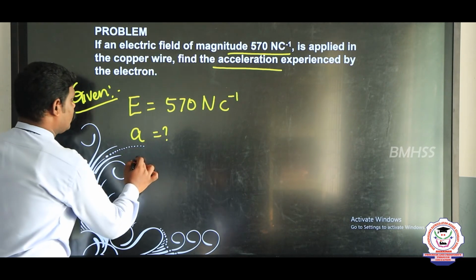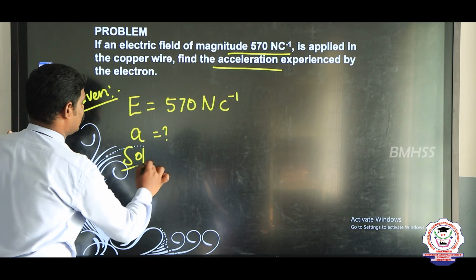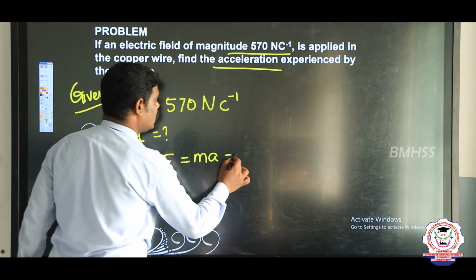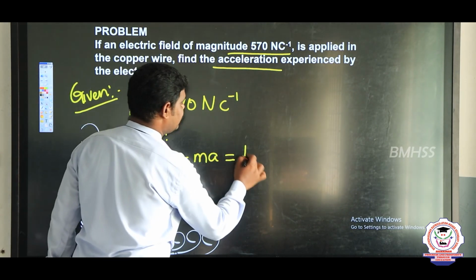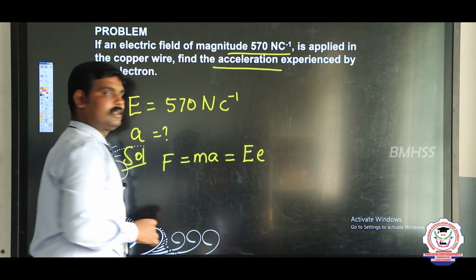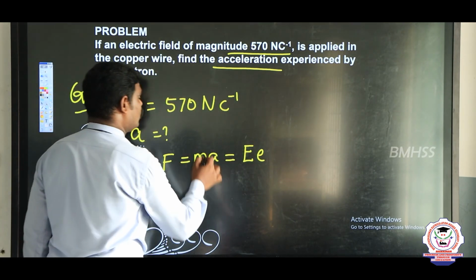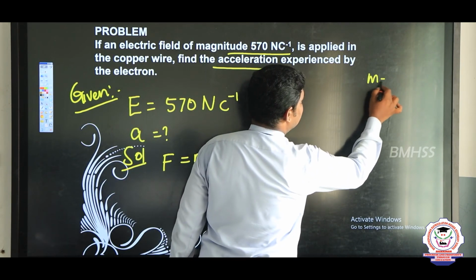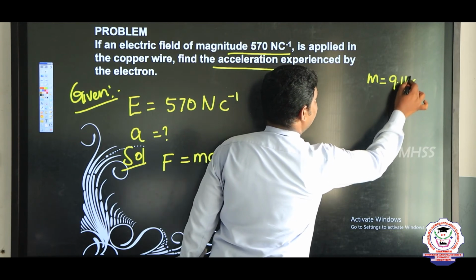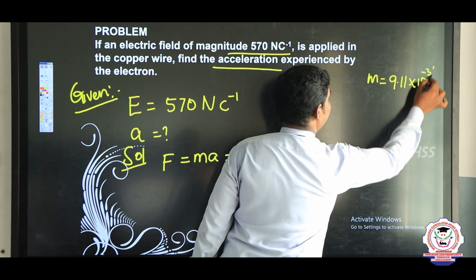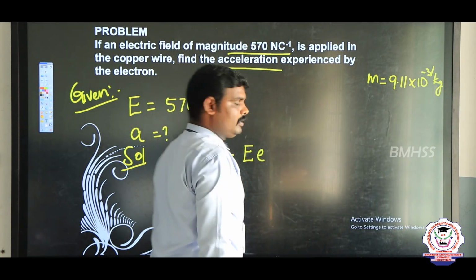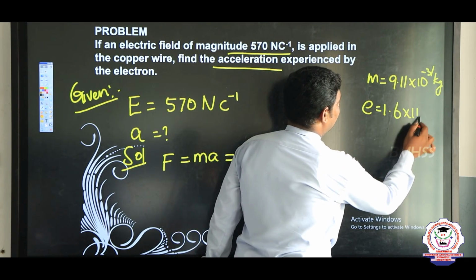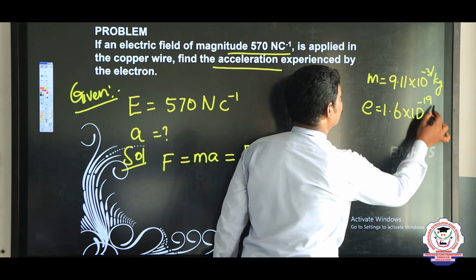We know the formula. For the solution, F is equal to m into a, and the same force by using the electric field is E into small e. But we have to know m, the mass of the electron. The mass of the electron, m, is the constant value 9.11 into 10 to the power minus 31 kg, and e, the charge of the electron, is 1.6 into 10 to the power minus 19 coulomb.